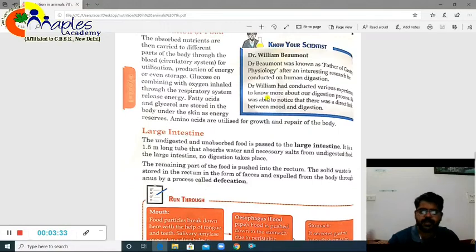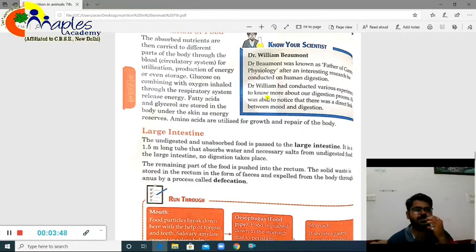Like the food has reached its target, meaning the organ where it has to grow, develop, or provide energy. There it will go, right? And there some certain sort of chemical reactions will take place. So either we can get the energy, or somehow they'll be responsible for our growth and development.